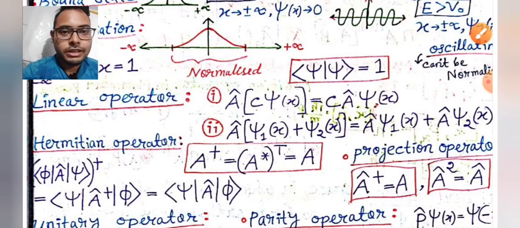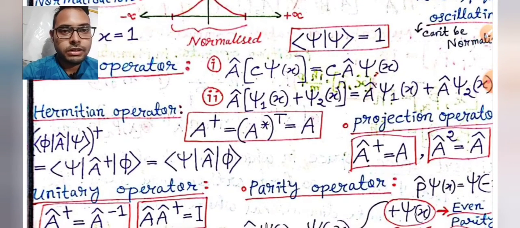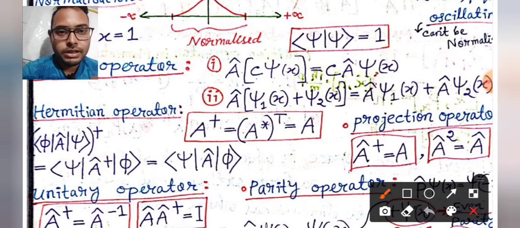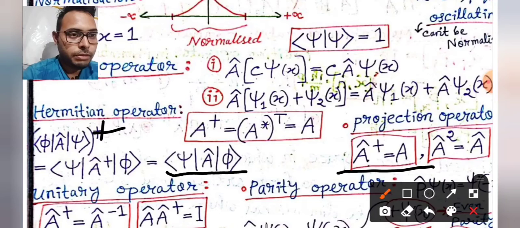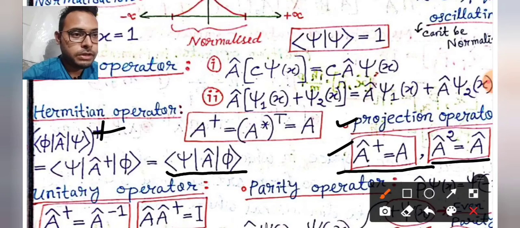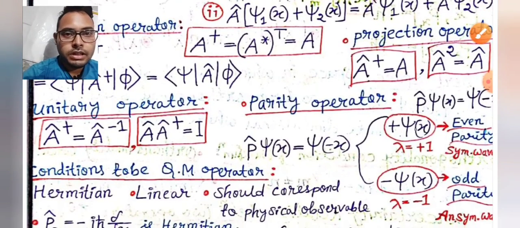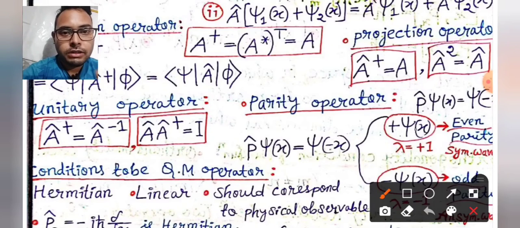We will be using the Hermitian operator most of the time. This is the Hermitian operator, and if we use dagger on it, it becomes like this: A dagger is equal to A. This is the projection operator, and A squared is equal to A. These are the two properties of the projection operator. Unitary operator: A dagger is equal to A inverse. We can also define it like this.